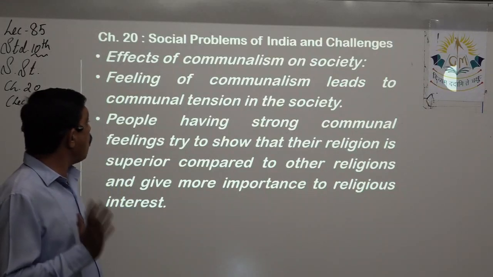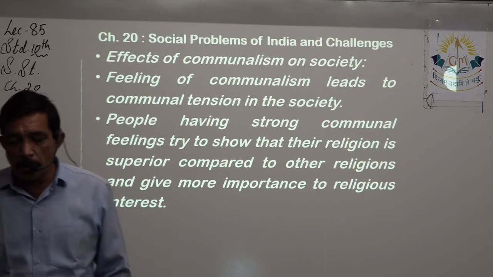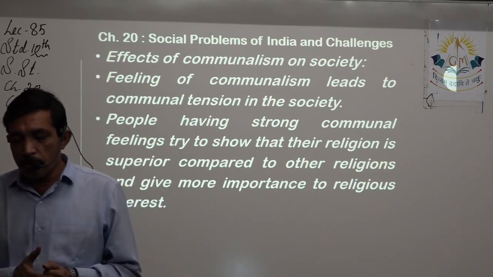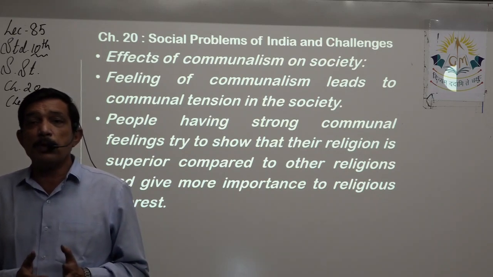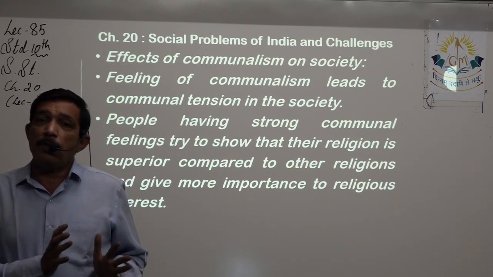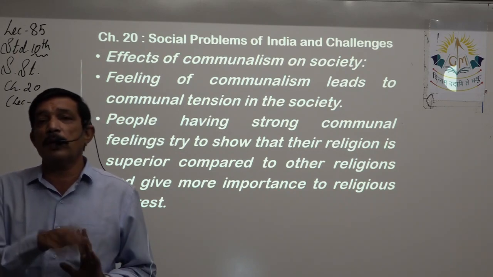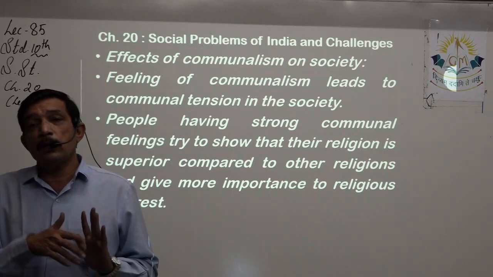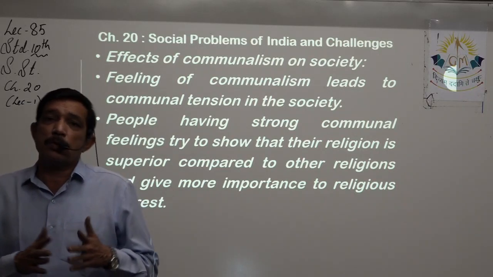People having strong communal feelings try to show that their religion is superior compared to other religions, and give more importance to religious interest. When communal tension happens, this happens because one set of people following a particular religion try to prove their religion more superior than the others. Then the other party is also not going to sit calmly. They will also try to fight back.